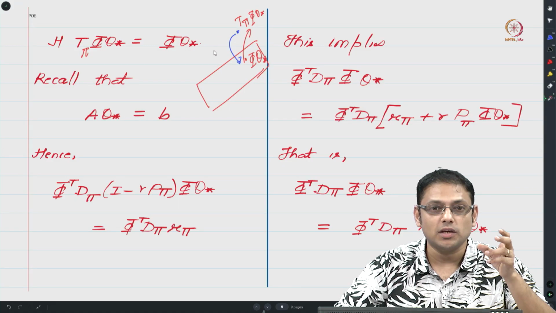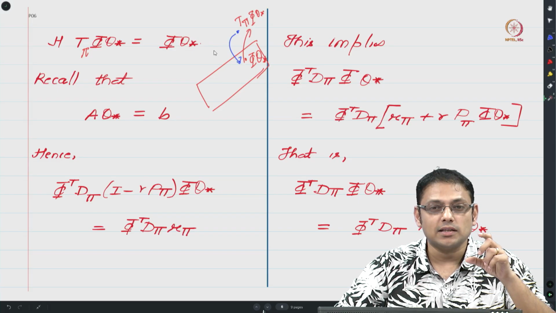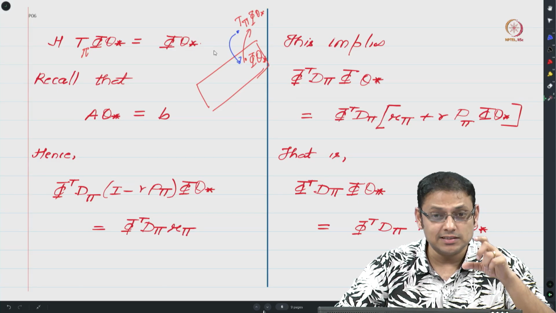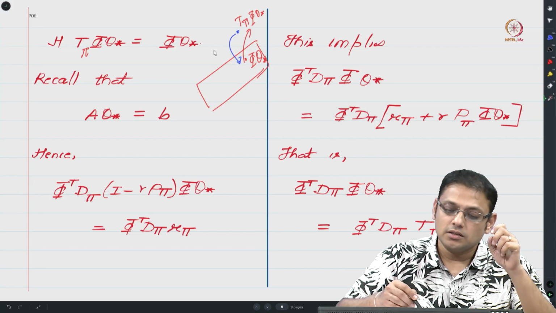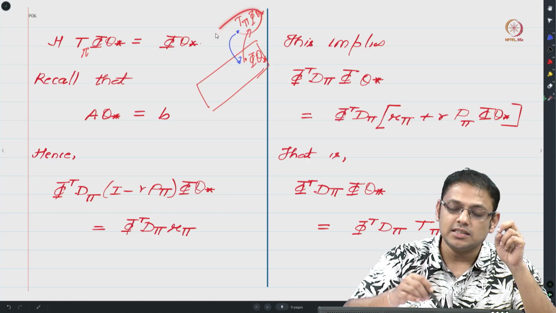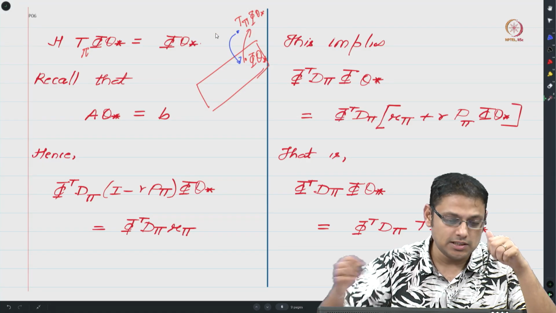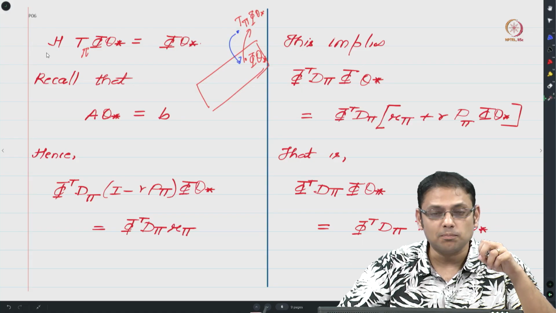Best over here means that you define the metric induced by your diagonal matrix D pi and try to find the vector within this column space of phi that minimizes the distance to T pi phi theta star, right, and that would indeed be the projection, the one obtained by multiplying by h.